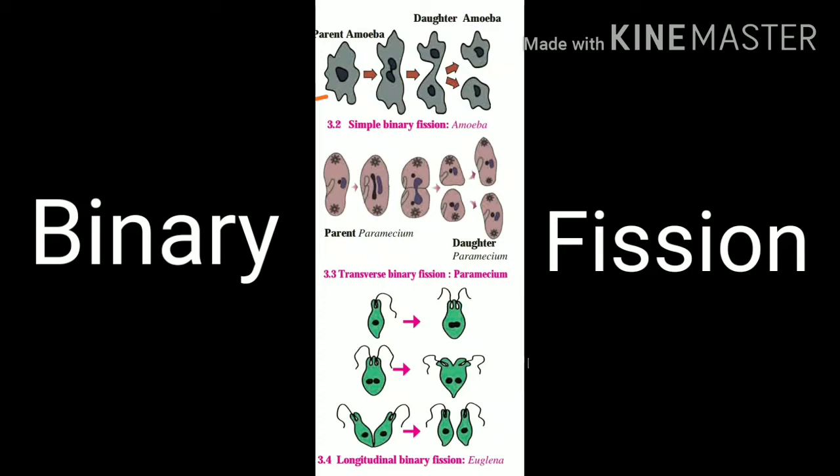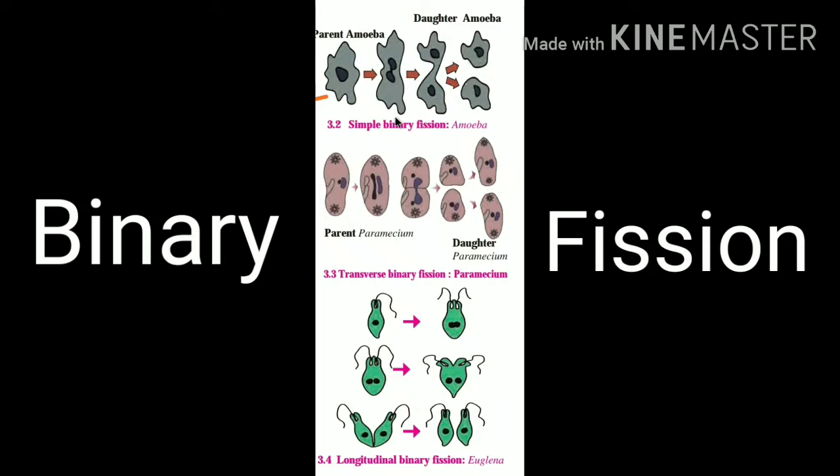Binary fission is one of the methods of asexual reproduction in unicellular organisms. Prokaryotes, that is bacteria, protists, that is amoeba, paramecium and euglena, and eukaryotic cells' organelles like mitochondria and chloroplasts perform asexual reproduction by binary fission. In this process, the parent cell divides to form two similar daughter cells. Binary fission occurs either by mitosis or amitosis.